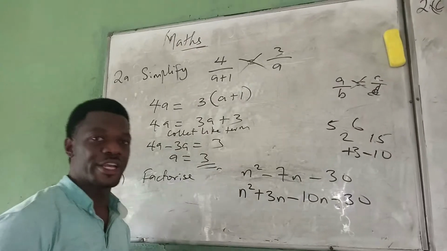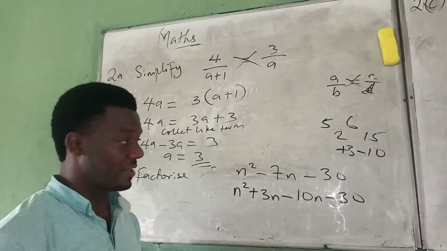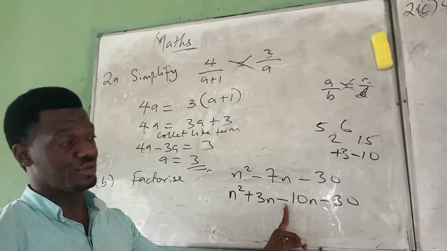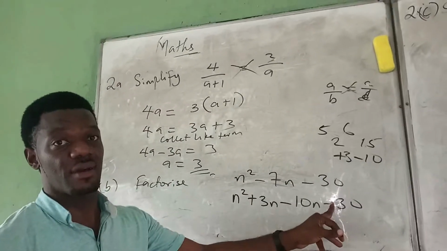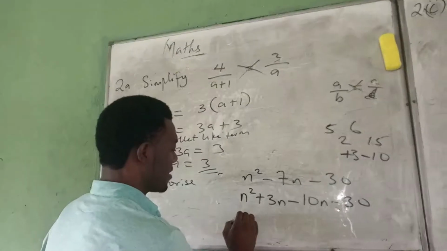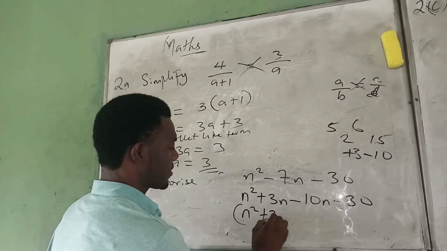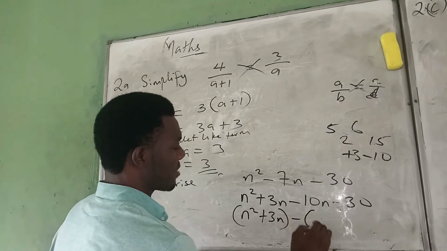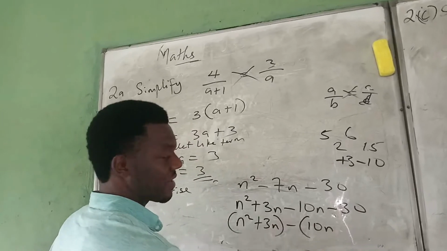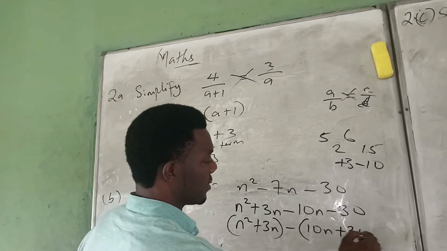And remember the rule, once you are putting the bracket and there is a minus sign at the middle, it will change the sign inside the other bracket from plus to minus or from minus to plus. So we have now n squared plus 3n minus bracket 10n. This will now change to plus 30 because of this minus at the middle.